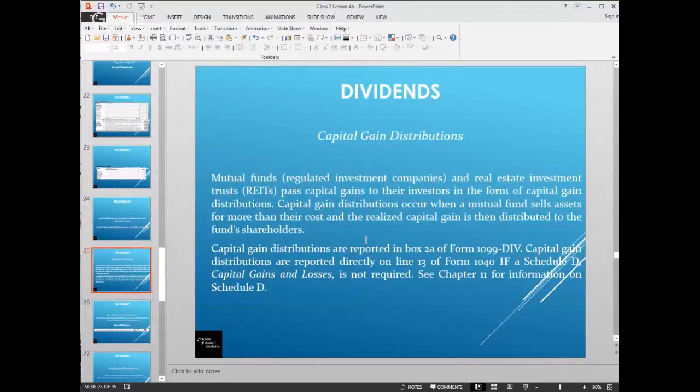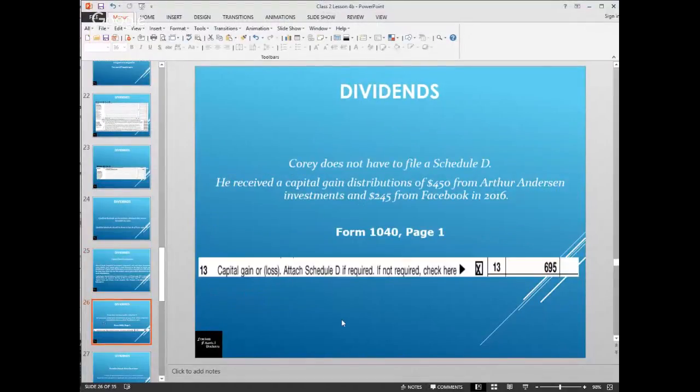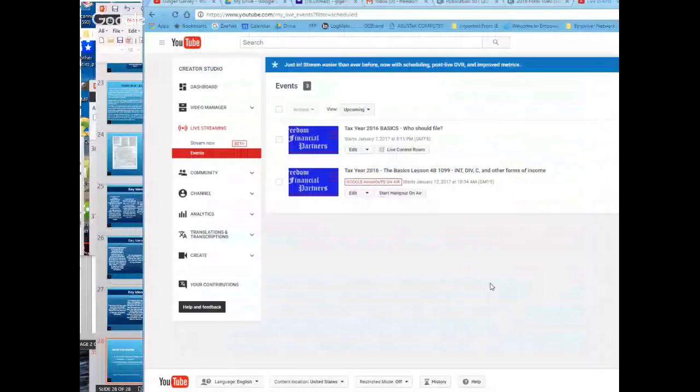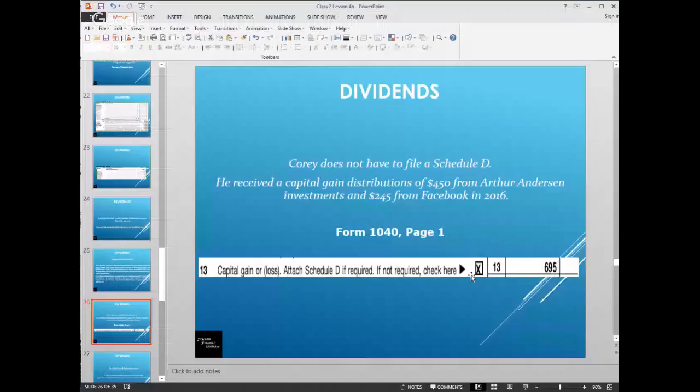And you would check the box if you are just reporting capital gain distributions and you don't actually need to do a full Schedule D. Then you would go ahead and put an X mark on Schedule D that you're not going to be providing it, and it would look just like this. So here was $695 of capital gain distributions, and they indicate that they are not filing a Schedule D by checking this box.